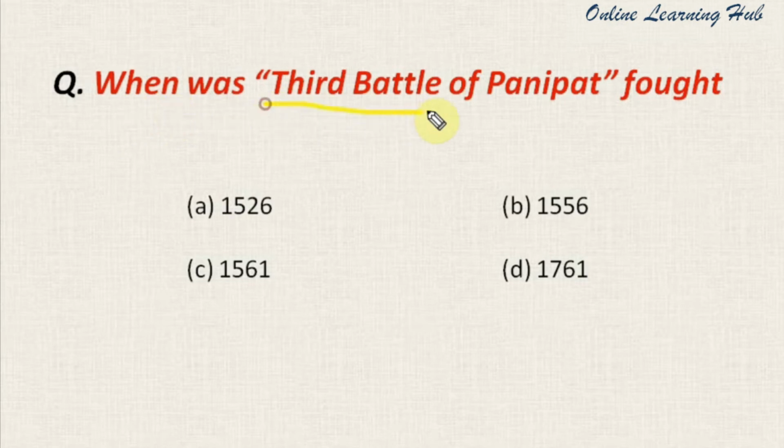When was the third Battle of Panipat fought? And the options are 1526, 1556, 1561, 1761. And the right answer for this question is number D, 1761. So the third Battle of Panipat was fought in the year 1761. And do not get confused with the first battle, second battle and third battle. So the first battle was fought in the year 1526, the second battle was fought in the year 1556, and the third battle was fought in the year 1761. And this third Battle of Panipat was fought between the Marathas and Ahmad Shah Abdali.